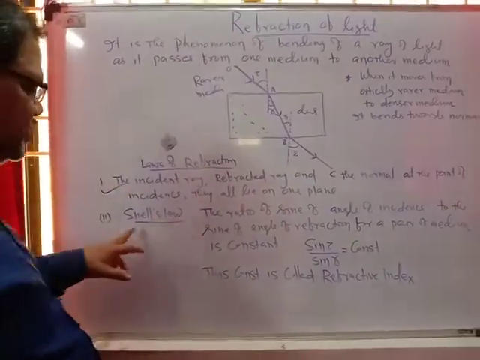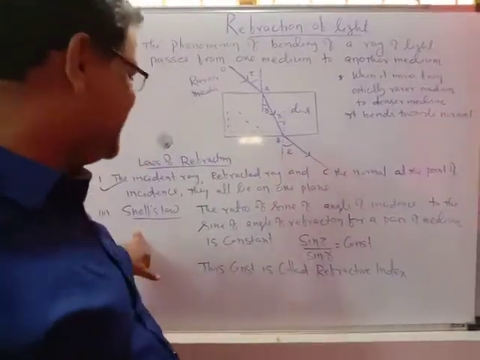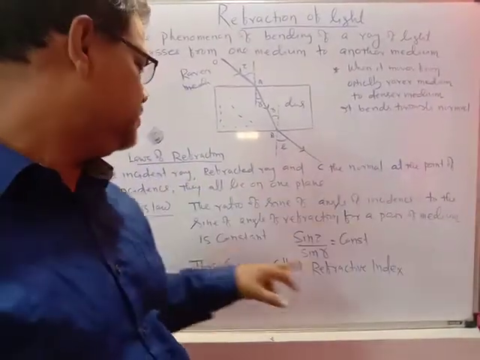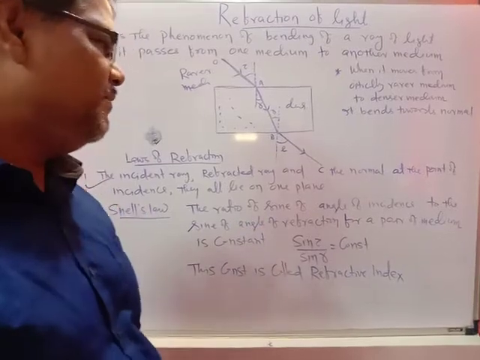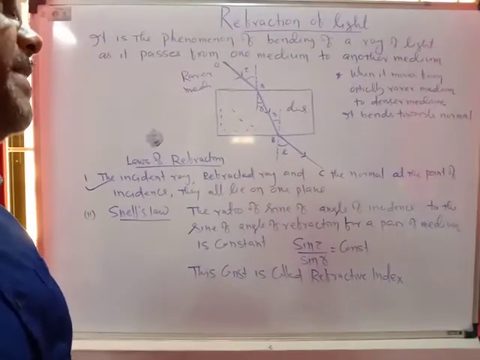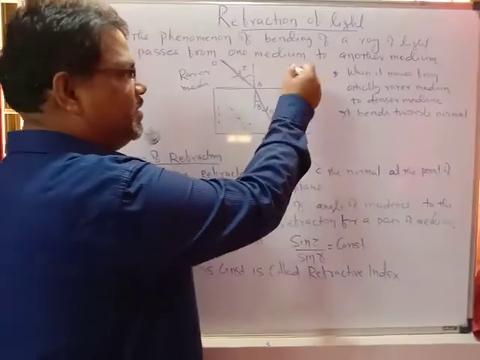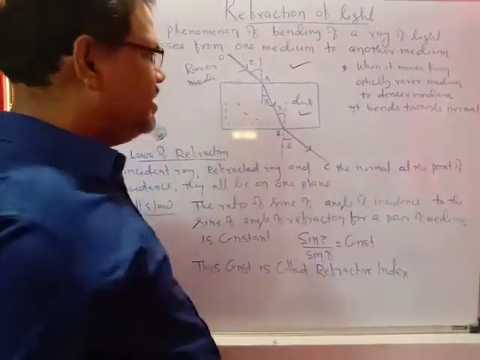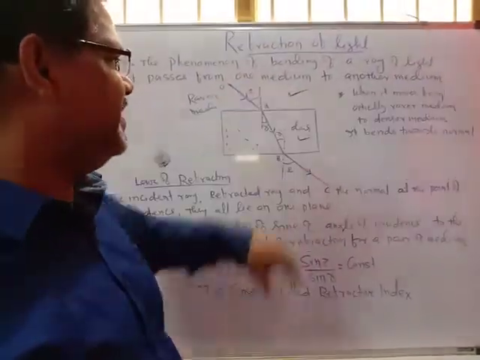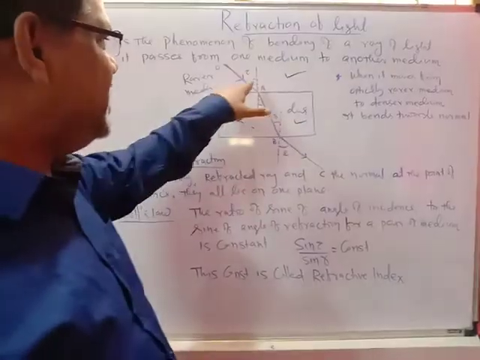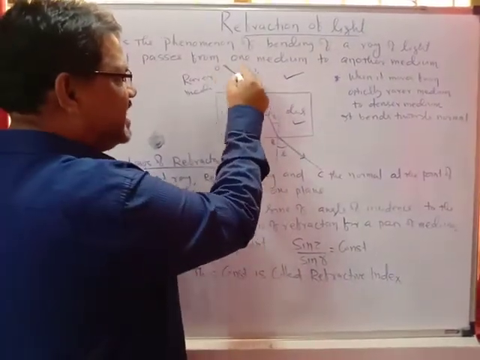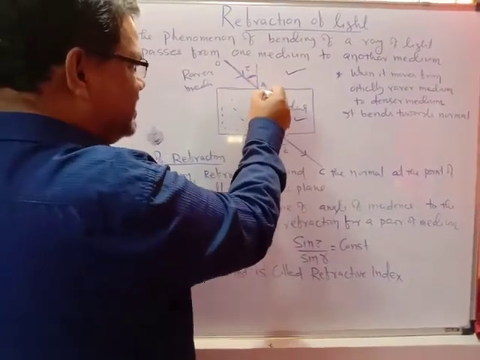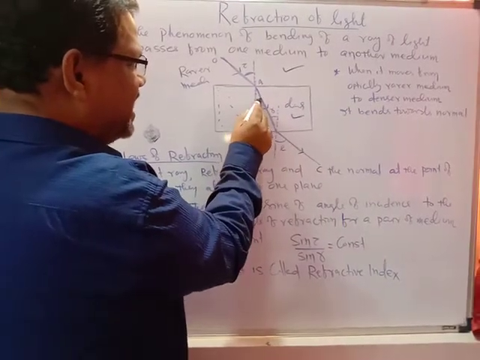And the second law is called Snell's law. What Snell's law tells is that the ratio of the sine of the angle of incidence to the sine of the angle of refraction for a pair of media is constant. Here the pair of media is air, the rarer medium, and glass. So the law is applicable for a pair of media. This angle is the angle of incidence, because the incident ray makes an angle with the normal, that is i. And this is the normal, and this is the refracted ray. The angle made is r.